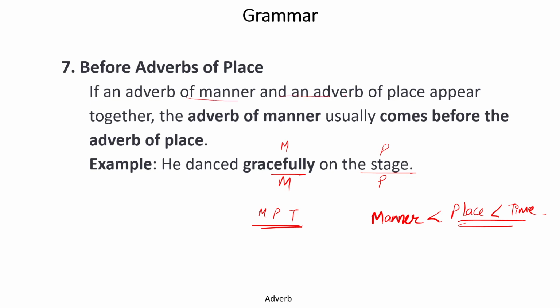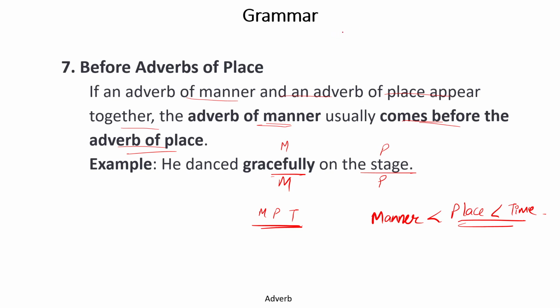If an adverb of manner and an adverb of place appear together in a sentence, the adverb of manner usually comes before the adverb of place. This is very important. Here gracefully is a manner and on the stage is a place. So here we can see manner comes before place.